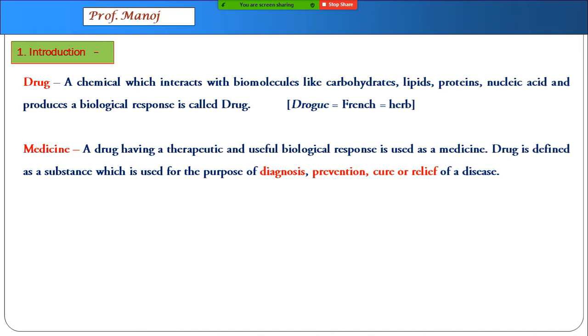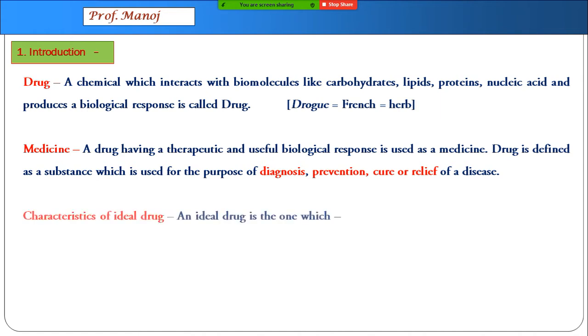Cure and relief, they are two different things. By cure, we mean that we are curing the disease completely. By relief, we mean we only remove the symptoms. For example, you have a headache. Now, headache is just a symptom. Suppose you take crocin, paracetamol, and the headache is gone. So you are relieved from headache. But what was the root cause of the headache? Some disease that is not eradicated by paracetamol. So relief is from symptom, cure is from a disease. So remember the four terms which are given over here.